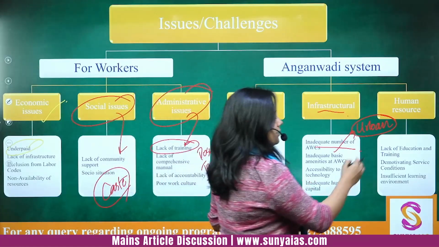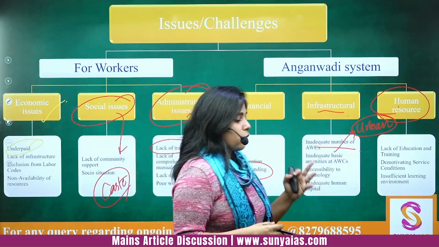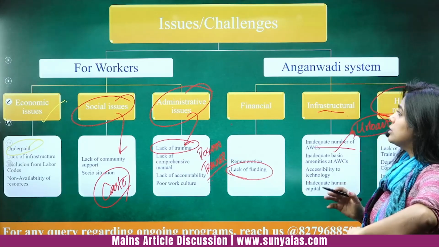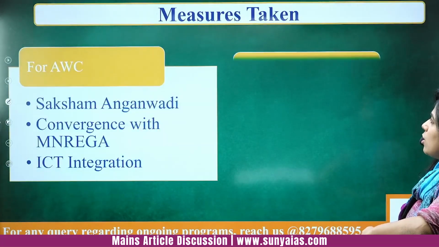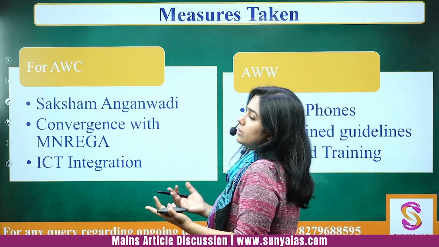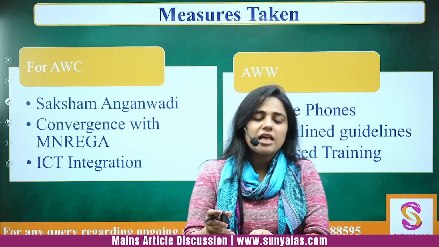And overall, human resource is an issue. Recently, they were not paid, and the entire strike thing happened. So, these are the issues. Now, these are some of the measures taken. A reformed version of this scheme, that is Saksham Anganwadi. Saksham means self-sufficient.